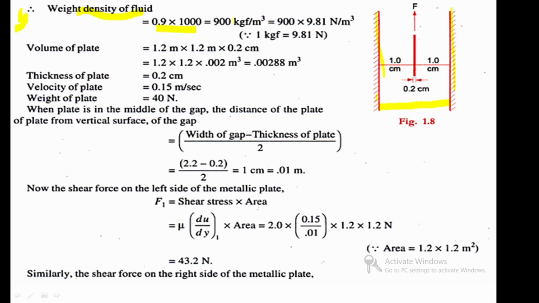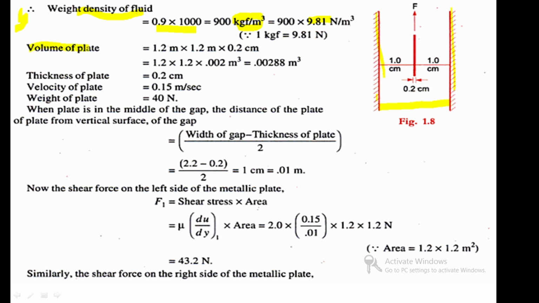What does this unit indicate? Density, 900 kgf or kg per meter cube. If you multiply with 9.81, it is converted into Newton per meter cube.